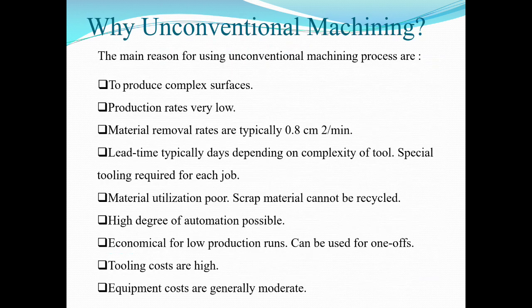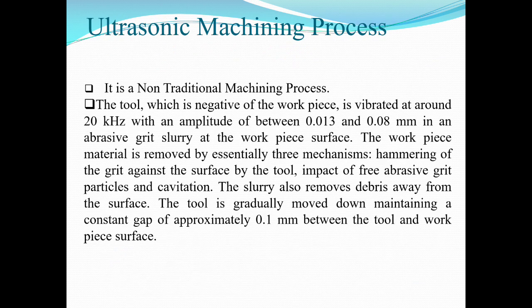Why unconventional machining? The main reason for using unconventional machining processes is to produce complex surfaces. Production rates are very low, and material removal rate is typically 0.8 cm³ per minute. Lead time depends on the complexity of the tool and special tooling required for the job. Material utilization is poor, scrap material cannot be recycled, and a high degree of automation is possible. It is economical for low production runs and can be used for once-off jobs. Tooling cost is high and equipment costs are generally moderate.